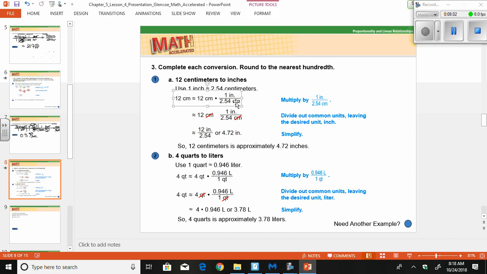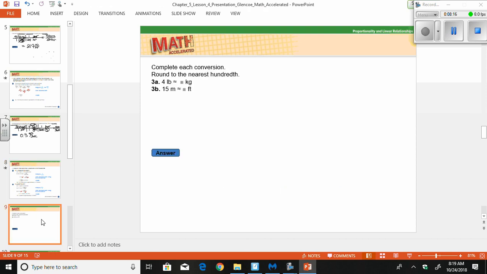4 quarts to liters. So we have 0.946 liters to a quart. So this is when we're going between systems, between metric and American or standard. And we do the same thing. So let's go try a couple of these. Complete each conversion, round to the nearest hundredth.